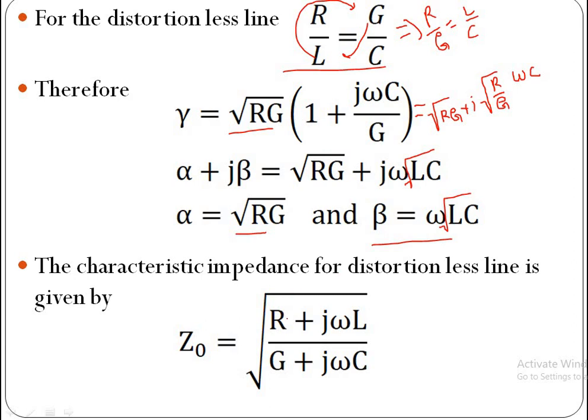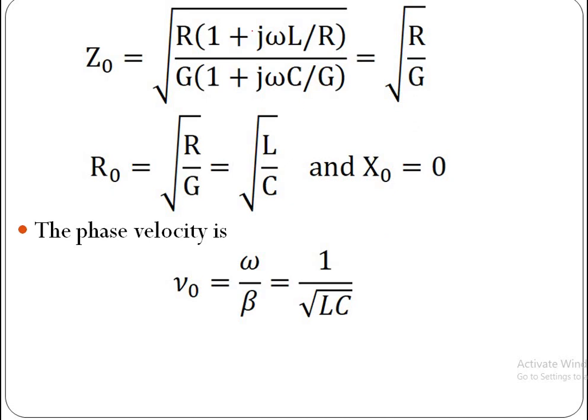Now here take this R common, this G common, then this equation becomes R by G into 1 plus j omega L by R by 1 plus j omega C by G. From the condition of distortionless line, this L by R is equal to C by G, and these two terms cancel. Then we are getting root R by G. Z0 is equal to root R by G. So it has only real term.